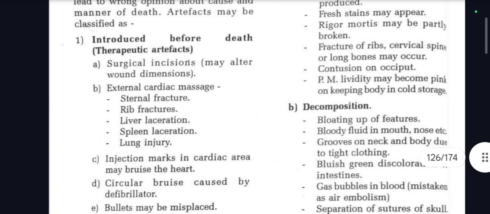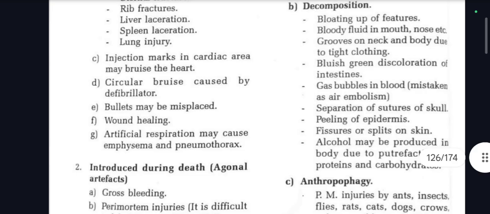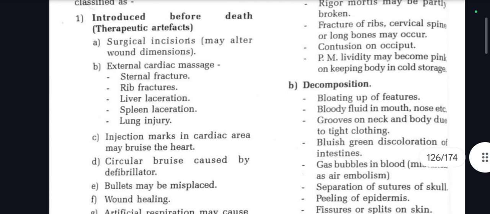Number 1, therapeutic artifacts induced or introduced before death. Surgical incisions may alter wound dimensions. External cardiac massage may cause sternal fracture, rib fractures, liver laceration, spleen laceration, and lung injury. Injection marks in cardiac area may bruise the heart. Circular bruise caused by defibrillator. Bullets may be misplaced. Wound healing, artificial respiration may cause emphysema and pneumothorax. So these are some of the therapeutic artifacts.